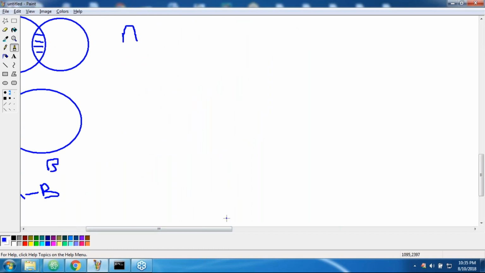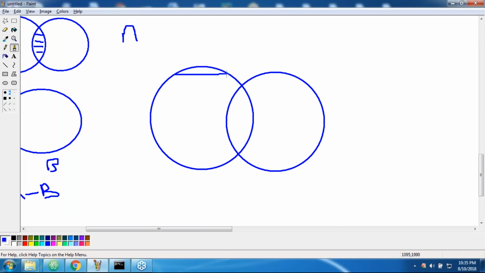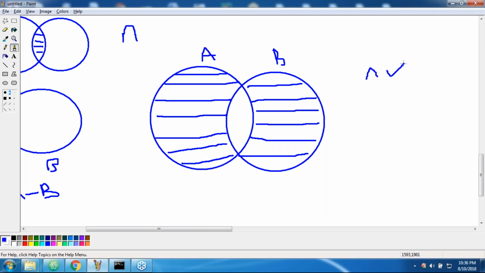Next, symmetric difference: the elements present inside A or B, but not in both. That is, the elements present inside A but not B, or the elements present inside B but not A. Compulsorily, the element should be present in only one set. It may be A or it may be B, but not in both simultaneously. This is called symmetric difference. Are you getting that? Somewhere in your childhood you may have heard about symmetric difference.